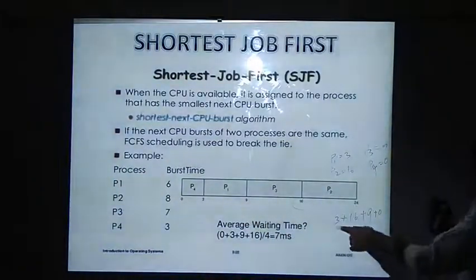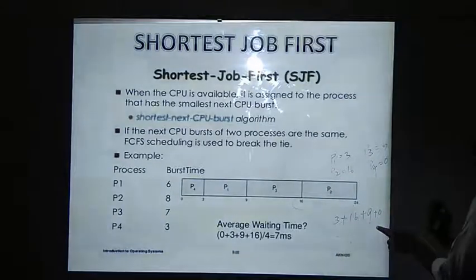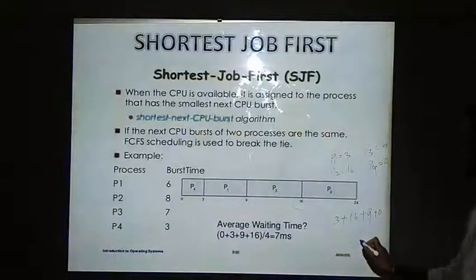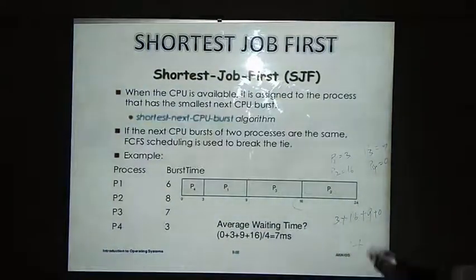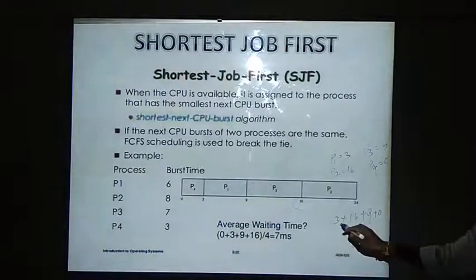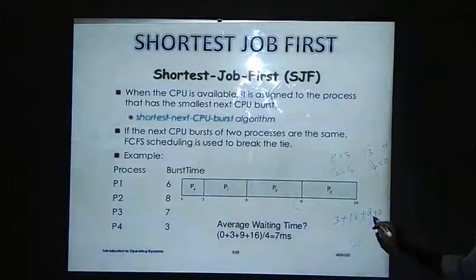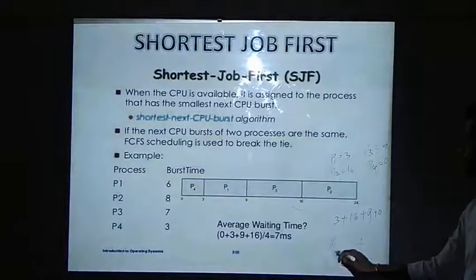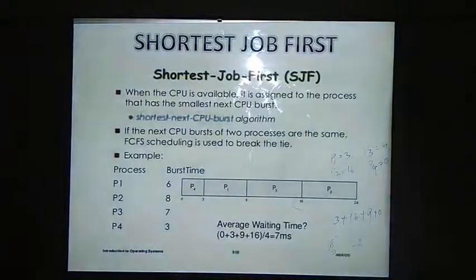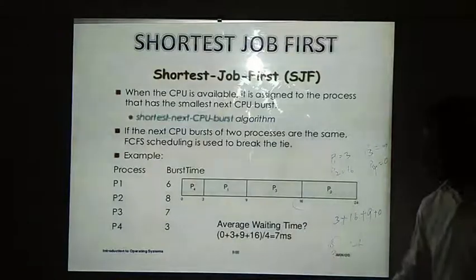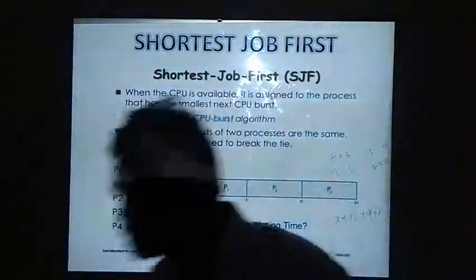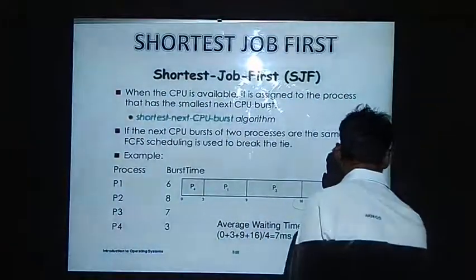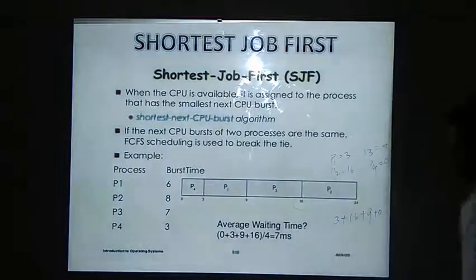P1 is waiting for 3 and P2 is waiting for 16 milliseconds, P3 is waiting for 9 milliseconds and P4 is waiting for none. Then I need to divide it by 4. 16, 3, 19, 19, 9, 28. 28 by 4. Like this we will have 7 milliseconds average waiting time. Like that we need to find the average waiting time.